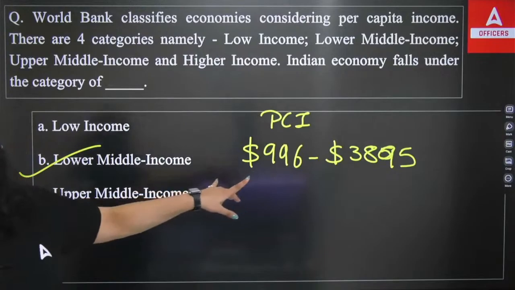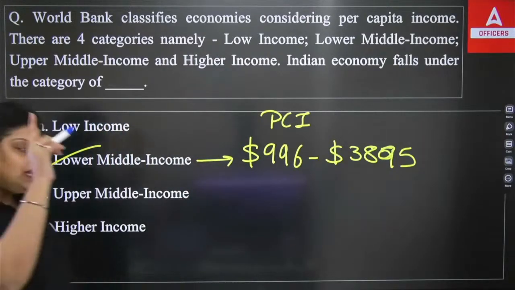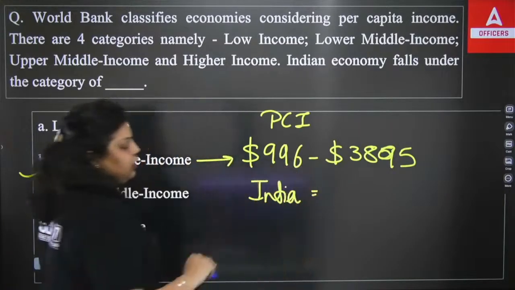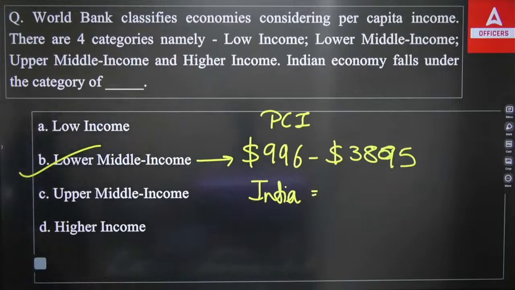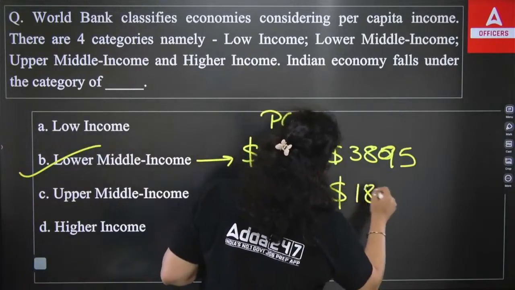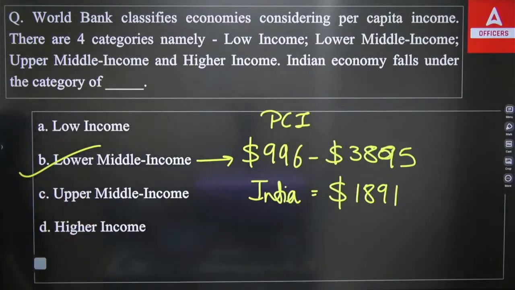This is the range of per capita income for the lower middle income countries. Now, what is India's per capita income? That's why India came among the lower middle income countries. India's per capita income in 2019 was $1,891. And that's why the Indian economy comes under the lower middle income category of the World Bank.